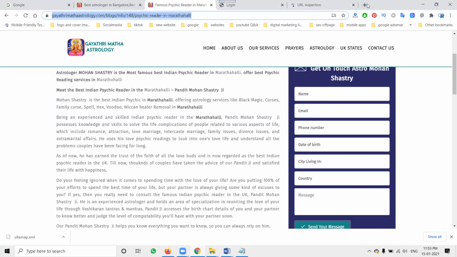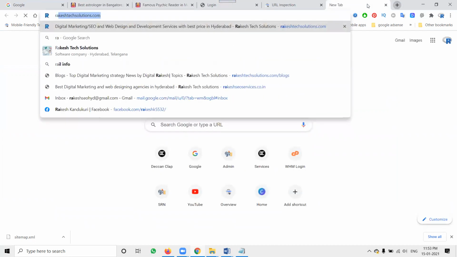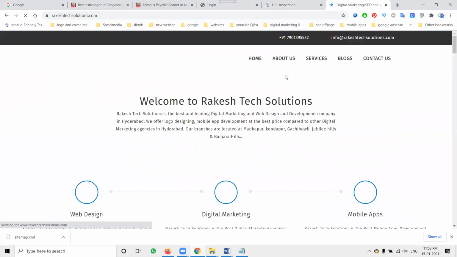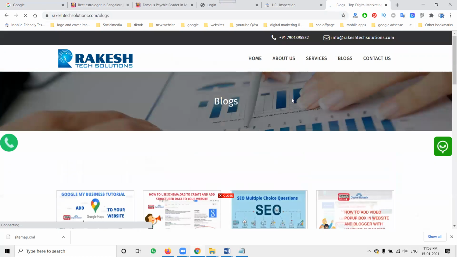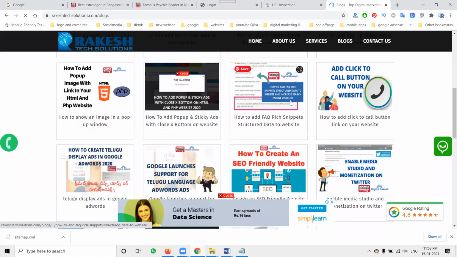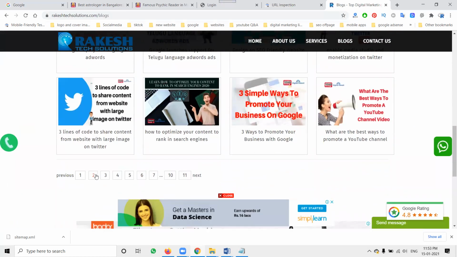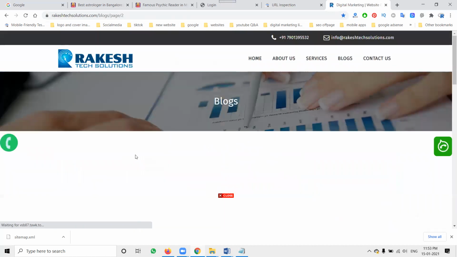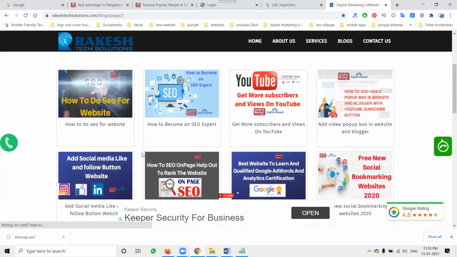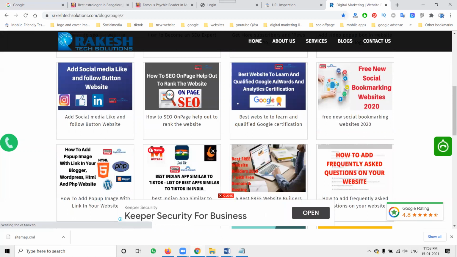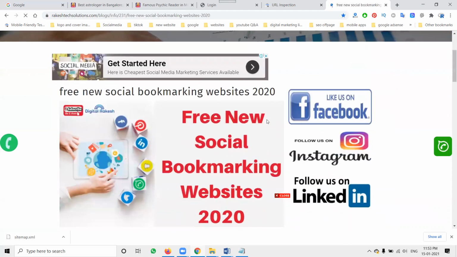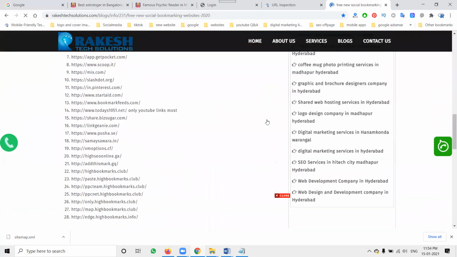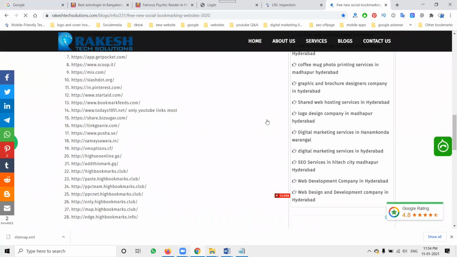You have to work on SEO off page, which plays the major important role. Where can you find SEO off page URLs? If you go to my website's blog option, this is the promotion part, called SEO page. I'm writing a lot of blogs in it. Every blog I can read and implement after writing. These links will be here, and 2021 links will be obtained soon. These links will be valid for your SEO off page promotion.